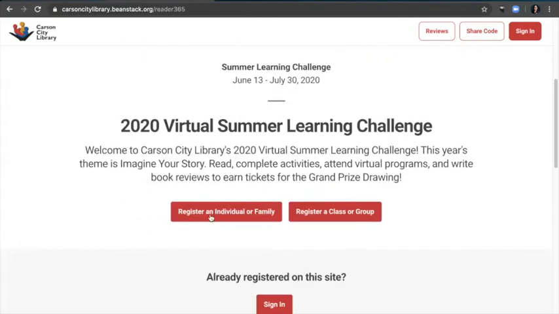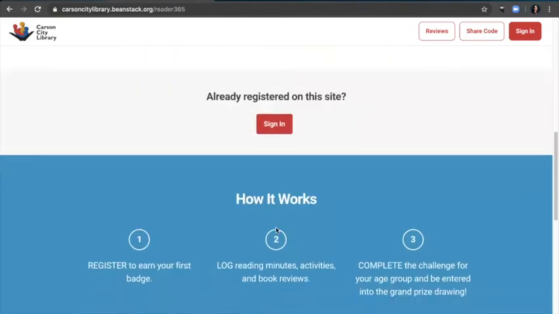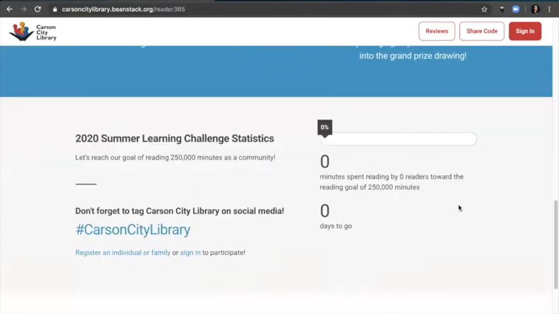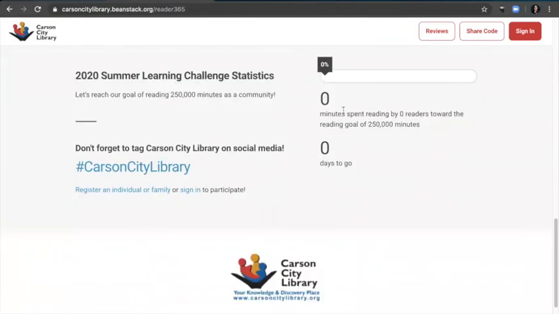You can register, sign in, it tells you how it works, and this year's new feature is a tracker. So our community goal is 250,000 minutes. And so when the challenge starts, we'll get to see people's progress.